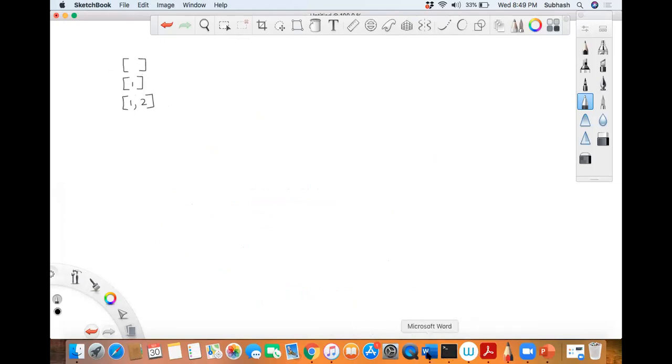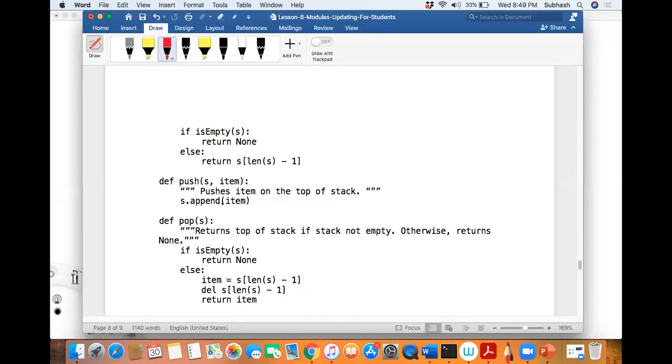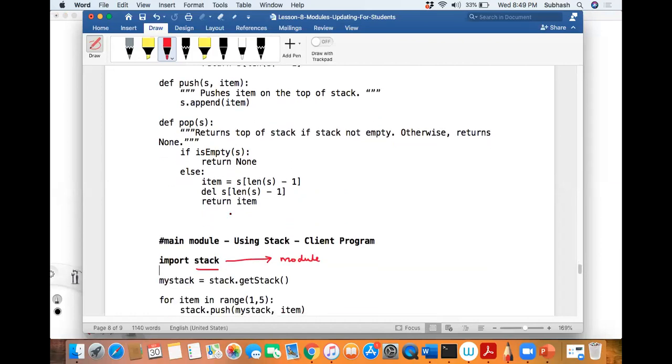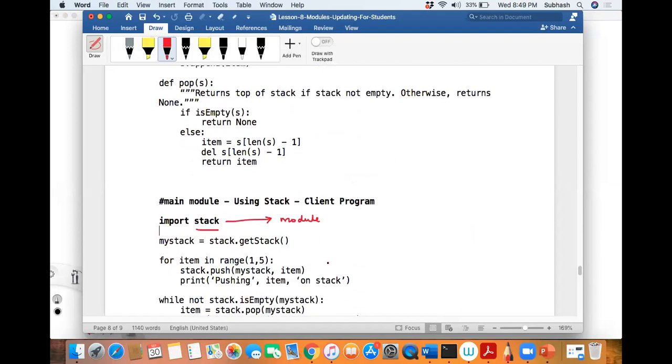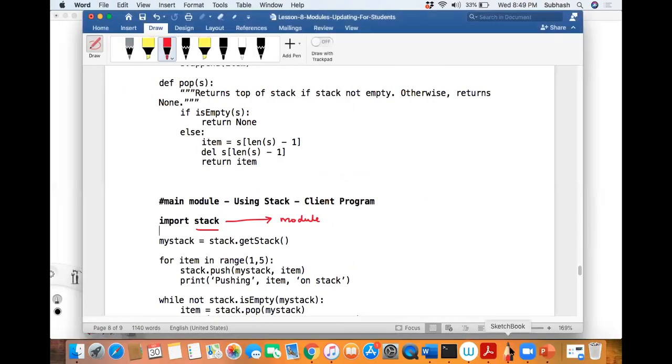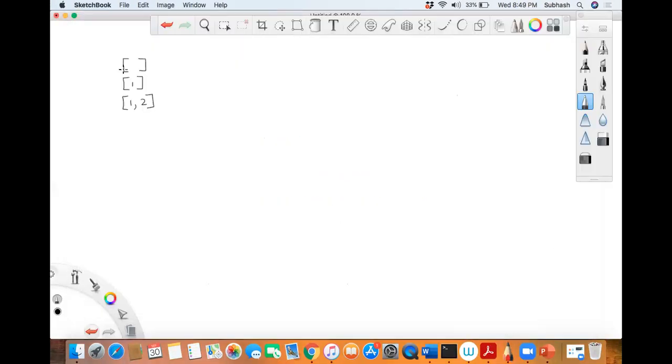Then what will happen in the next case? Again, the third time I'll do pushing, and the fourth time I'll be doing the pushing. So how many times will I be doing the pushing? 1, 2, 3, 4. Four times. After pushing 4 times, the list would become 1, comma 2, comma 3, comma 4. The stack is now full.